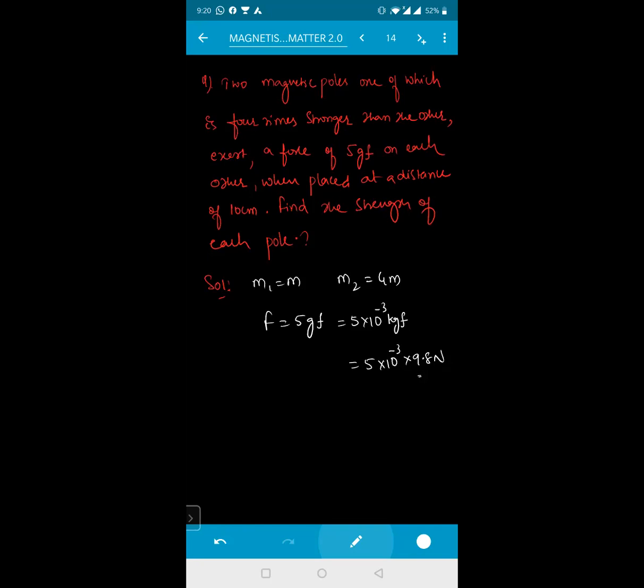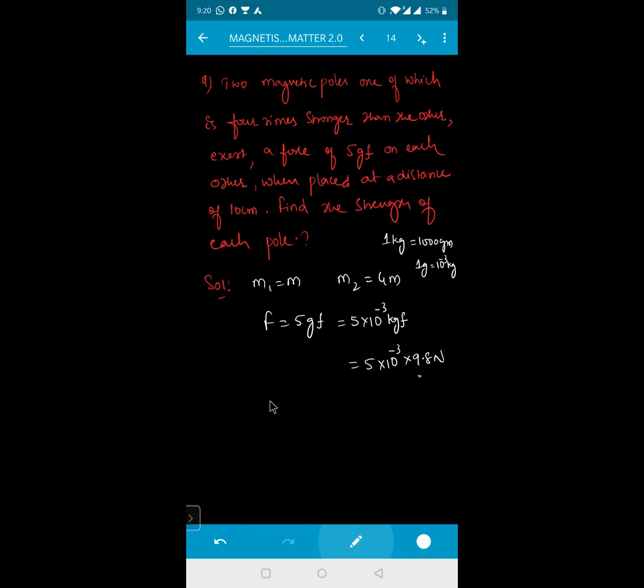Because we are converting grams into kgs. 1 kg is equal to 1000 grams, so 1 gram is 10 to the power of minus 3 kg. Whenever you get kg force, you multiply it with 9.8.